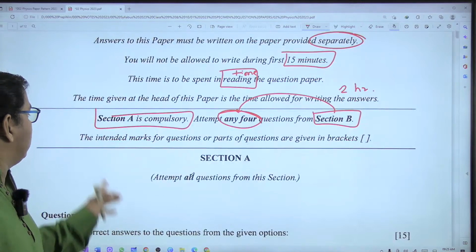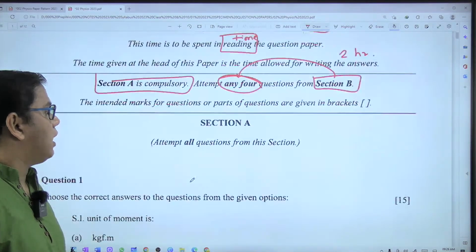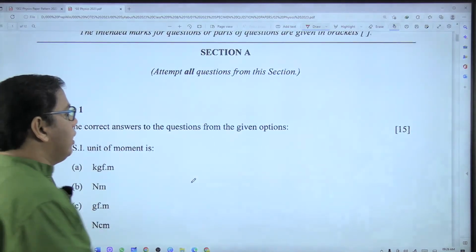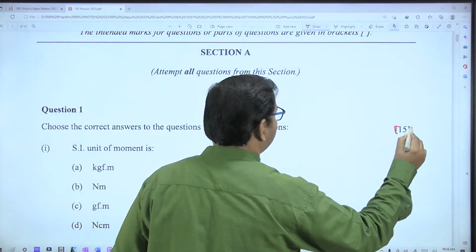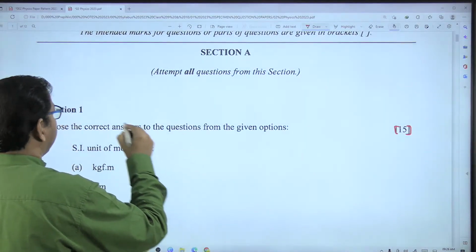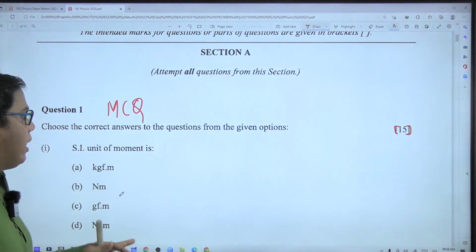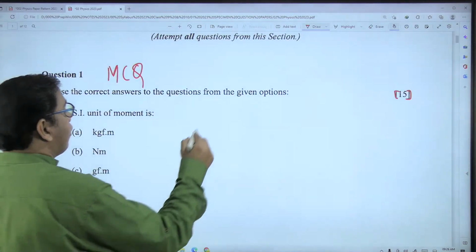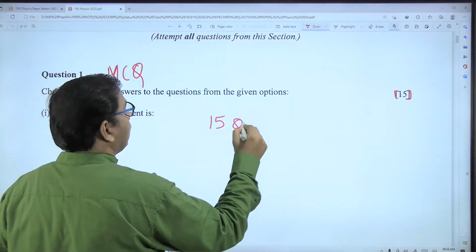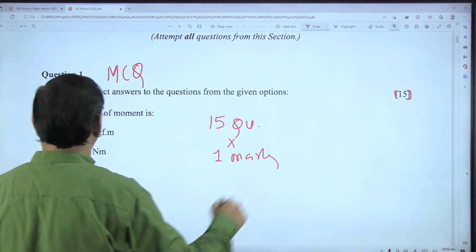The intended marks for questions or parts of a question are given in a box bracket. See here, the intended marks are given here, 15 marks. Choose the correct answer to the questions from the given options. This is MCQ, multiple choice questions. And how many questions are there? There are 15 questions, carrying 1 mark each. 1 mark each, 15 questions.